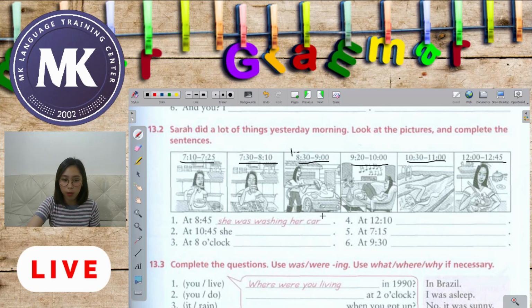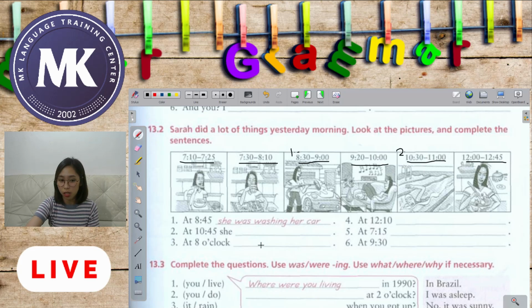Now let's take a look at number 2 at 10:45, somewhere between here. This time, what was she doing at 10:45? So we have here between 10:30 and 11.